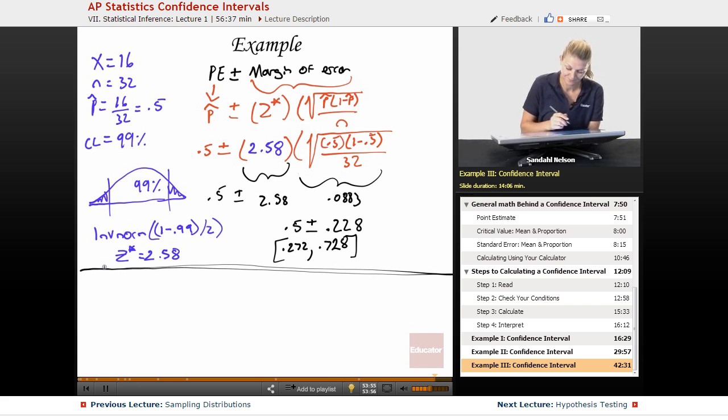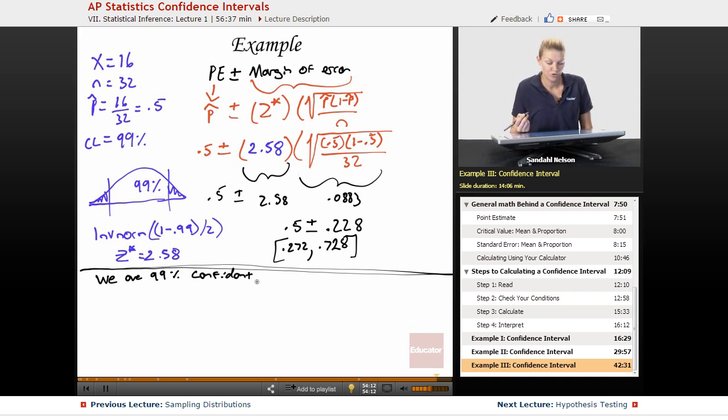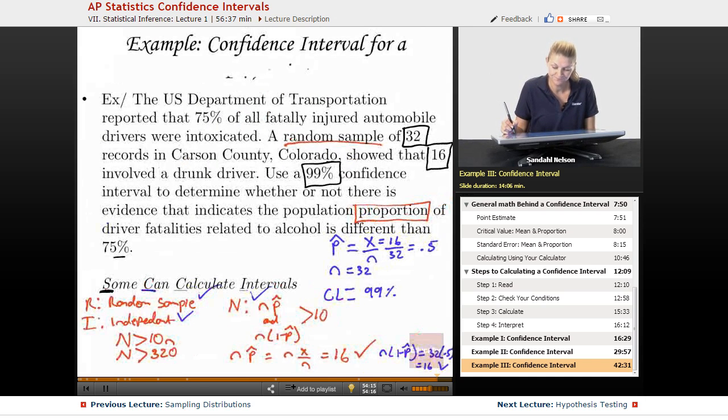Okay, so we are 99%, oops, sorry, gotta check my question. We are 99% confident. And here's where you want to go back to your original problem and see what are we even being confident about. Okay, so the population proportion of driver fatalities.